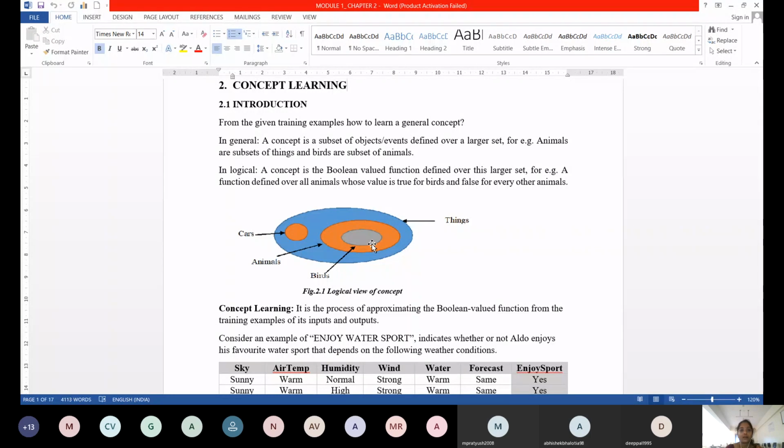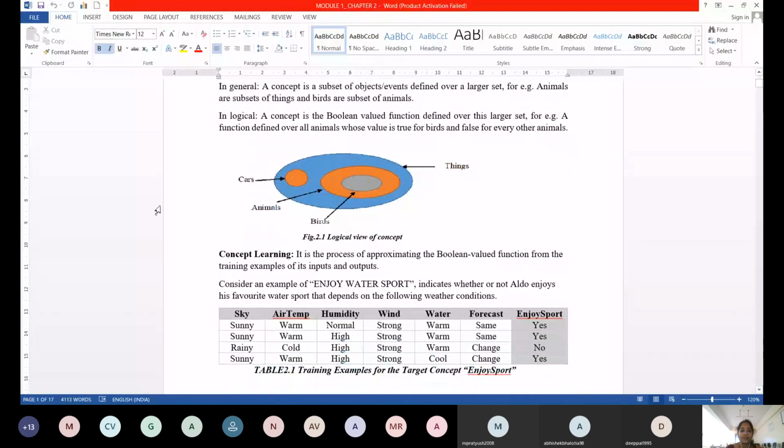In logical terms, a concept is a Boolean valued function defined over this larger set. Boolean valued function means what? It will give you either 0 or 1, so that based on the instance samples, I can fix its value, whether yes or no. Concept learning is the process of approximating the Boolean valued function.